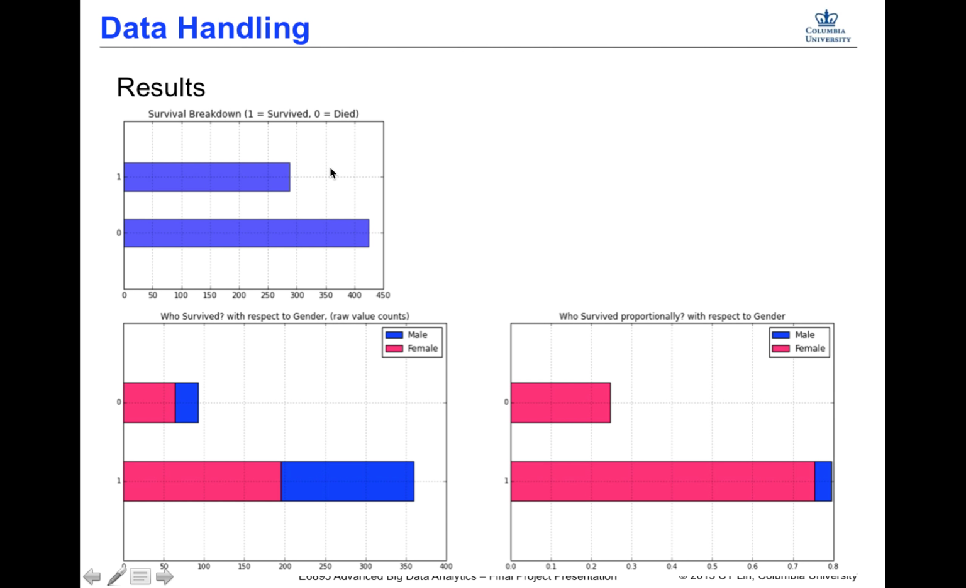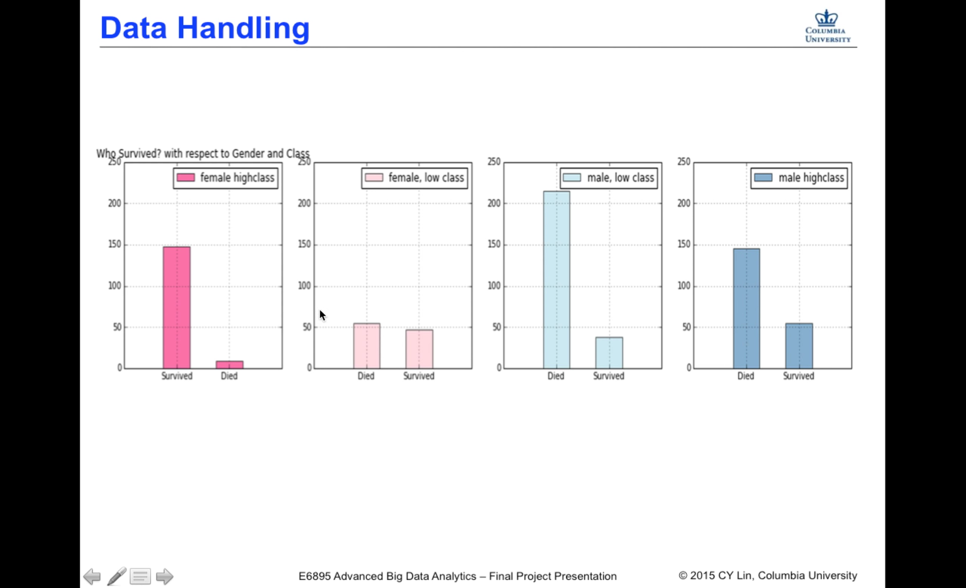And then let's break the previous graph down by gender so we get these two graphs. The blue represents male and the pink represents female. So it's clear that although more men died and survived in raw value counts, females had a greater survival rate proportionally than men. And when we add class to our graph, we get these four graphs: female high class, female low class, male low class, male high class. So this is our data handling.